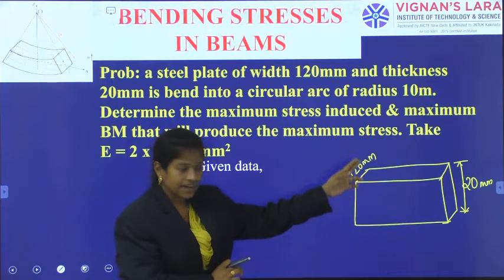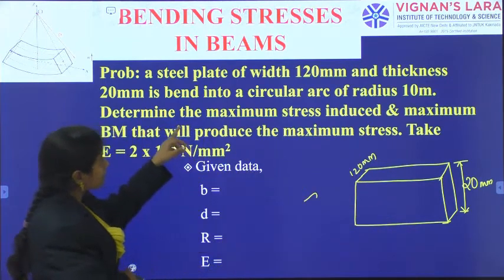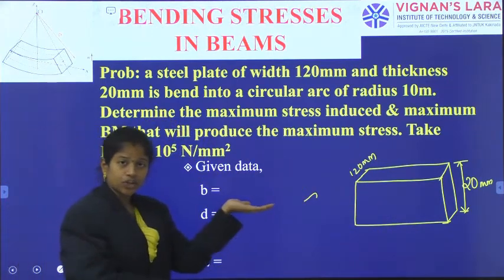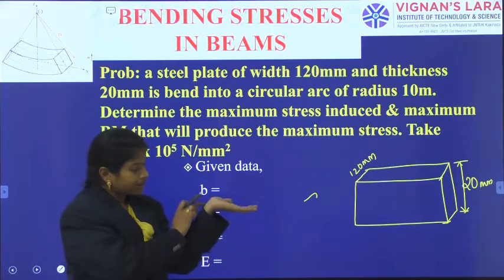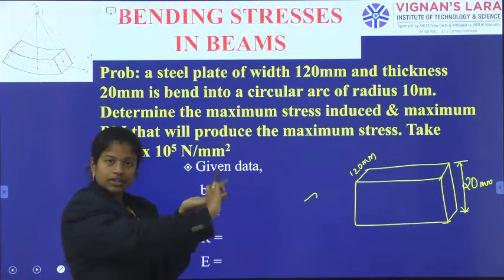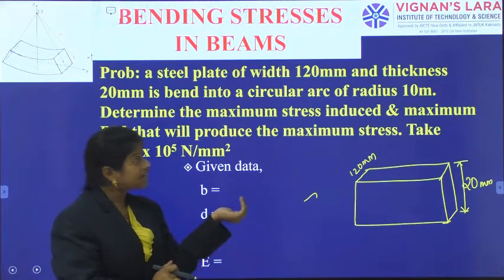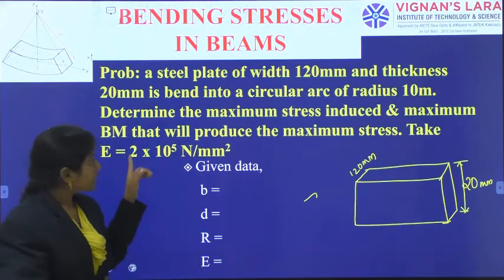So the width and thickness are 120 mm and 20 mm, and it is bent into a circular arc. The width is as it is, but along the length it has been bent into a circular arc of radius 10 meters.